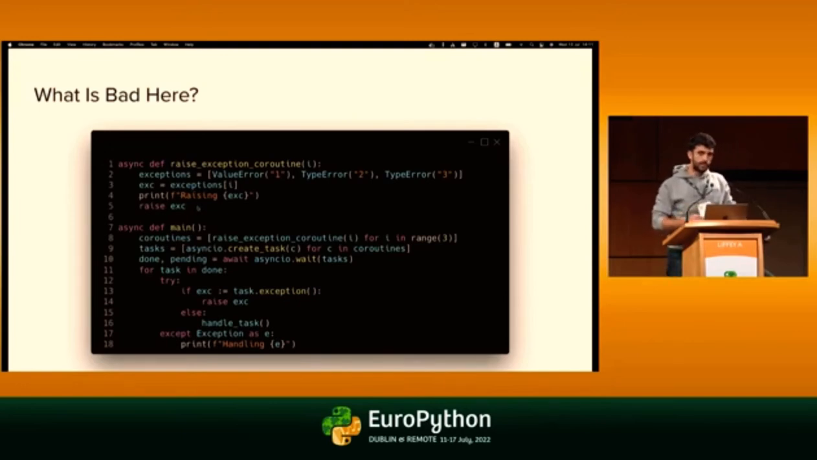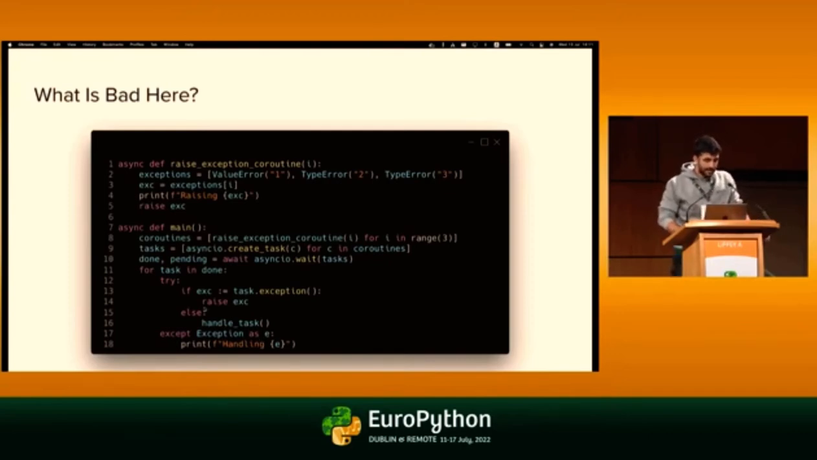Now, assume we want to check if any exceptions happen and then handle all of these exceptions. So we now need to iterate over the tasks. We need to check if they had an exception. If they did, we will raise that exception. And only otherwise will we handle the task. Now, it's a lot of code. I mean, all we want to do is just handle some exceptions, right?